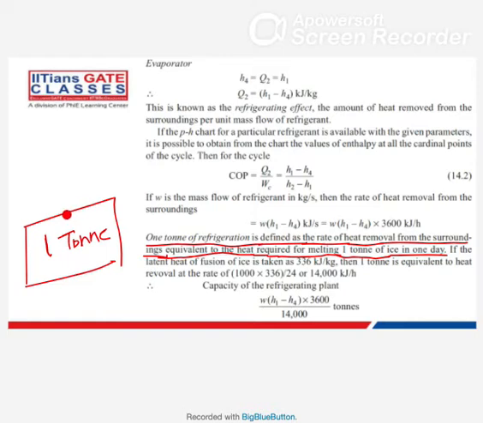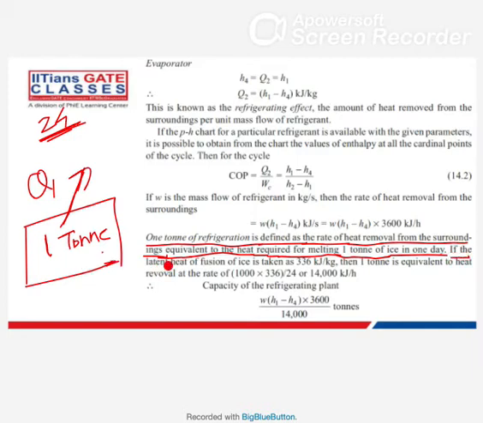So how much heat you should extract from this 1 ton of ice in 24 hours? 1 day means 24 hours. Because it is ice, you want to convert it into liquid, so you will have to extract which heat? The latent heat.